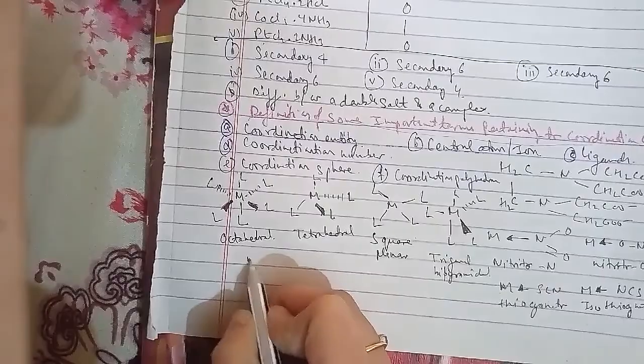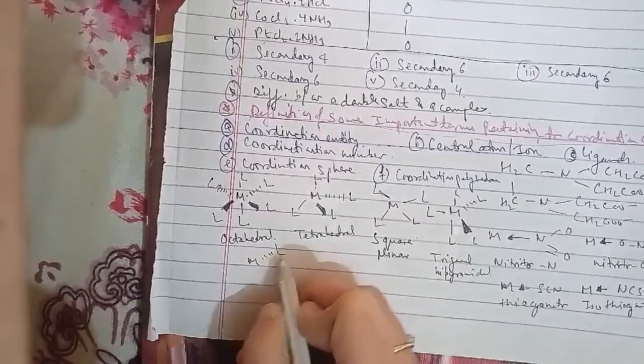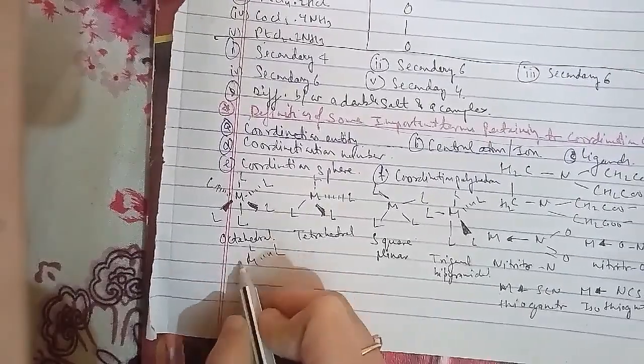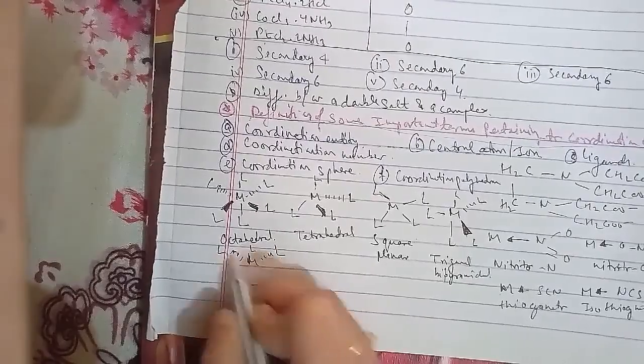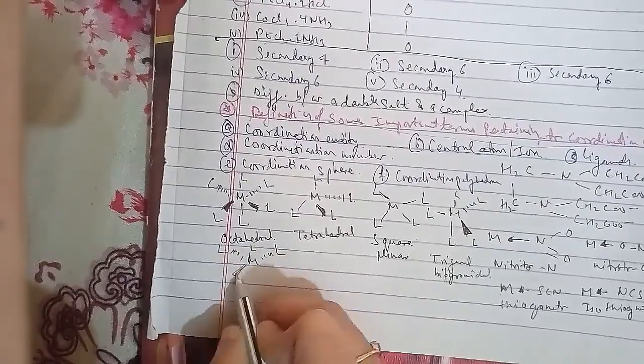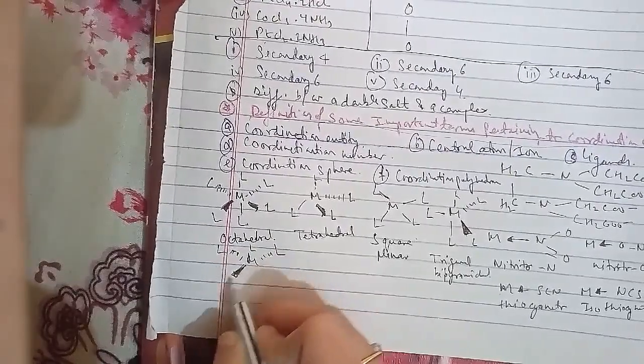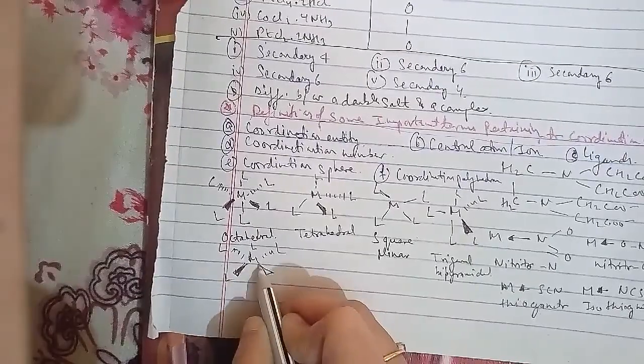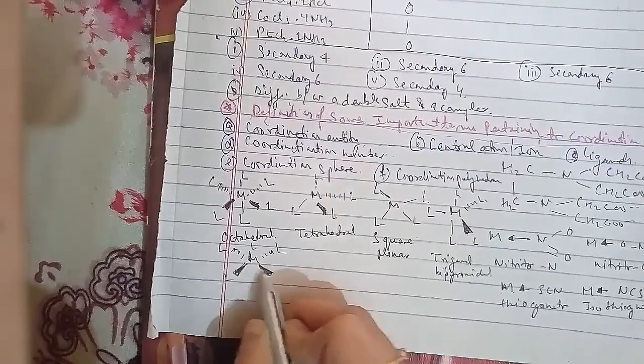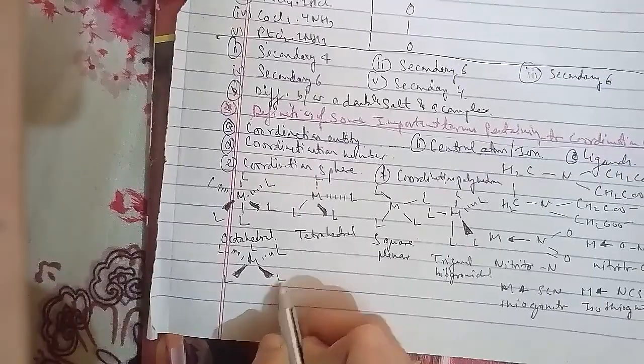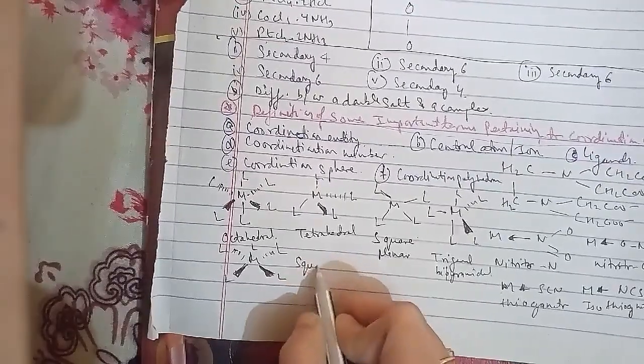We'll talk about another one, which is the oxidation number of the central atom.